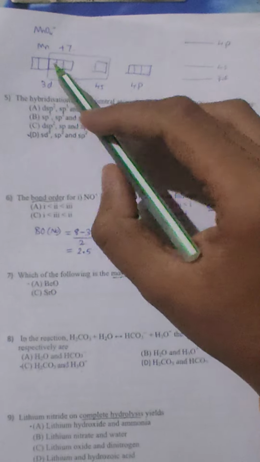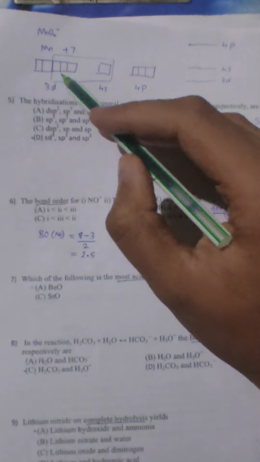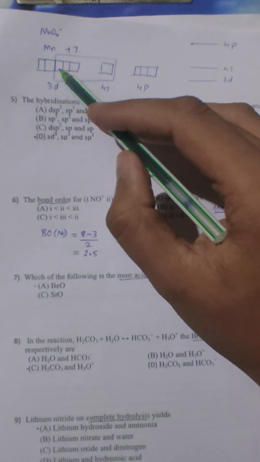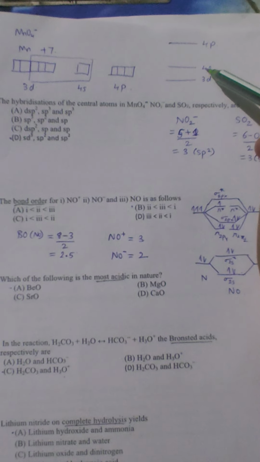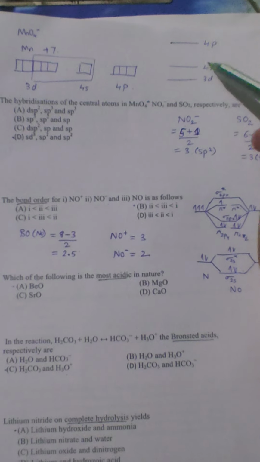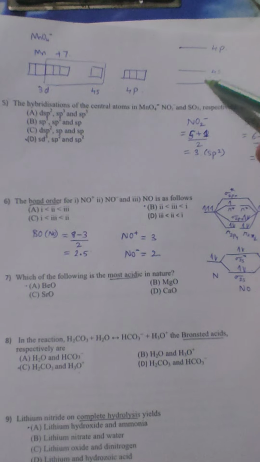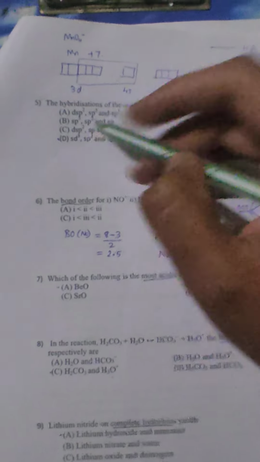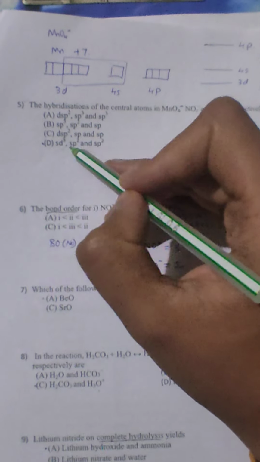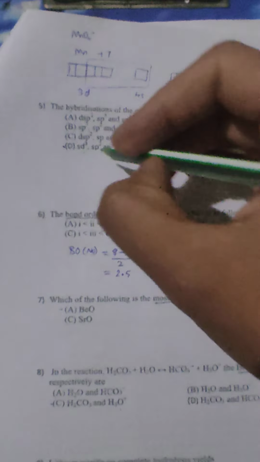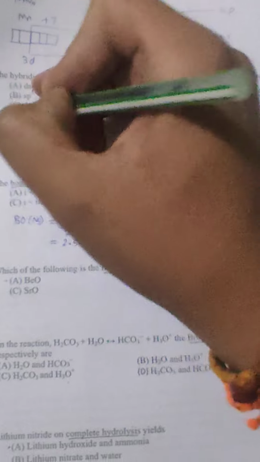So for that reason, all the oxygens will start with 3D and 4s, because the gap between 4s and 4p is too high. So the bonding will form within these two. So here there will be sd3 or d3s, sp2, sp2. So the answer is this.